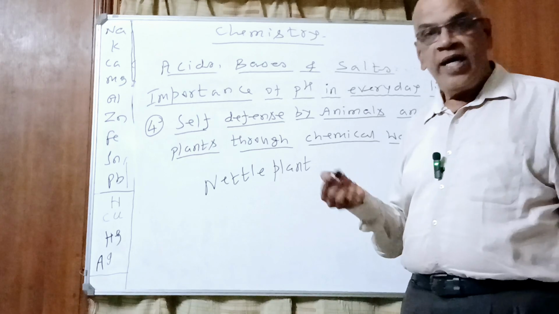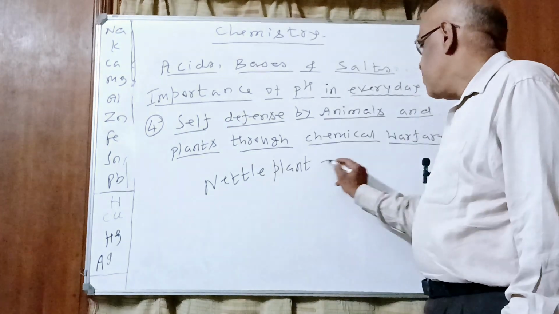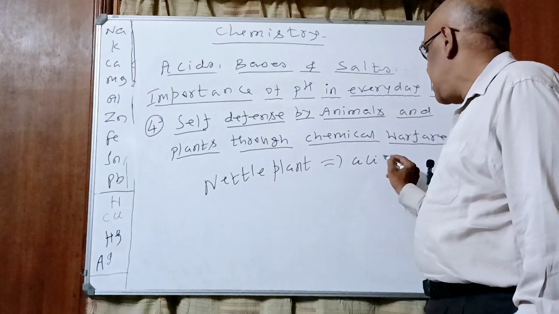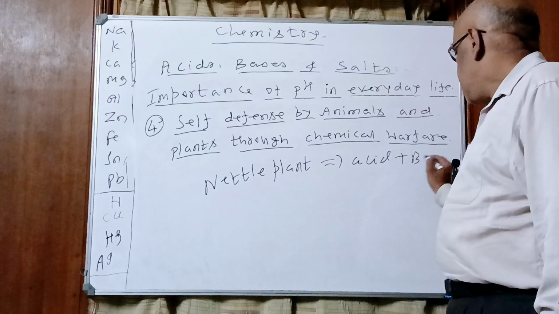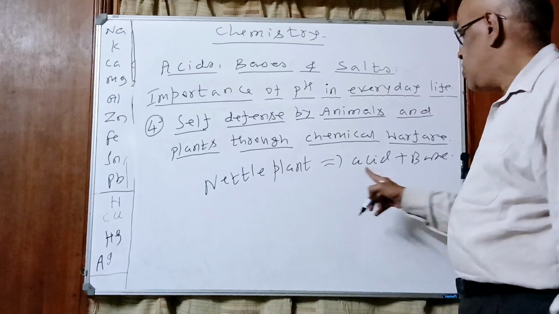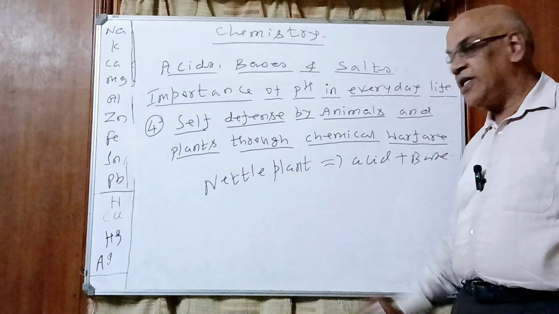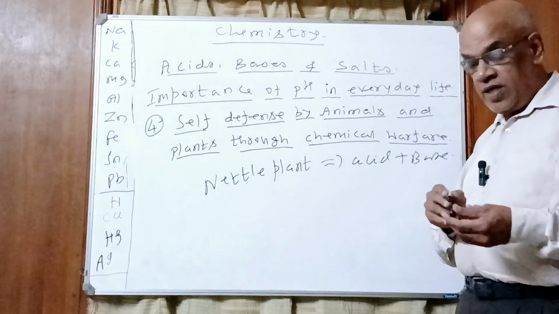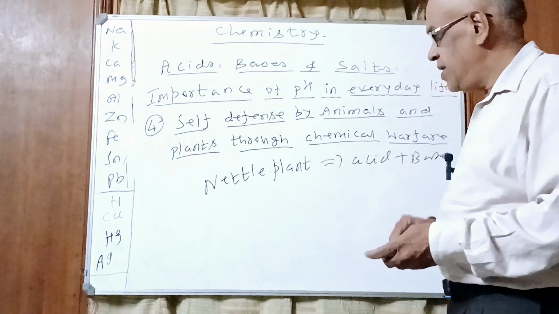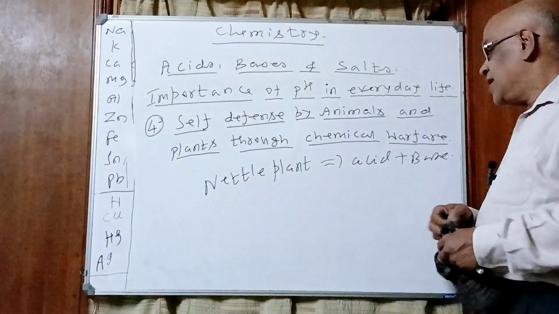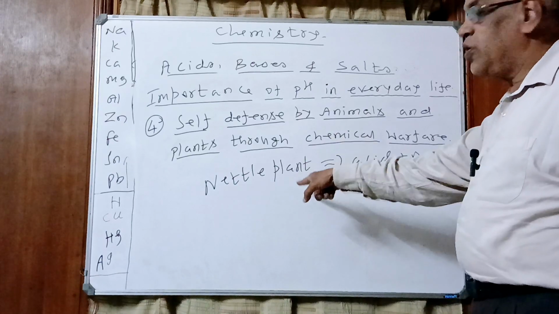Again we rub the stung area with a base. It neutralizes the acid secreted by the nettle plant. Nettle plants grow in jungles, and they secrete acid when we touch their leaves.